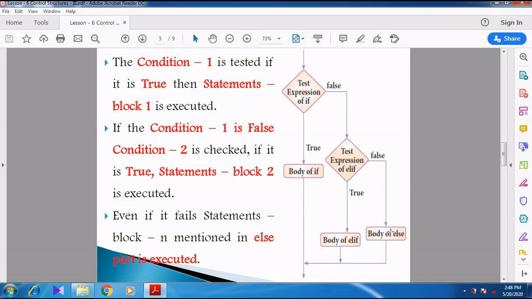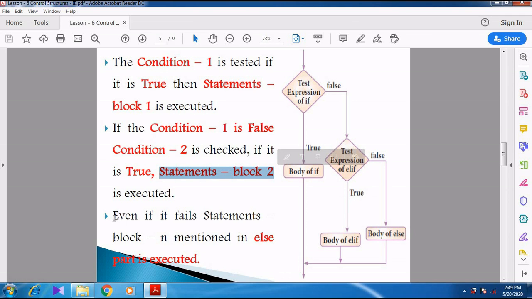Here I have given it in words: condition 1 is tested. If it becomes true, what happens? Statement block 1 is executed. But if condition 1 becomes false, condition 2 is checked. If it is true, then what happens? Statement block 2 is executed.